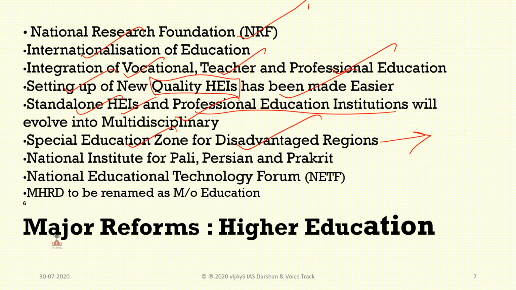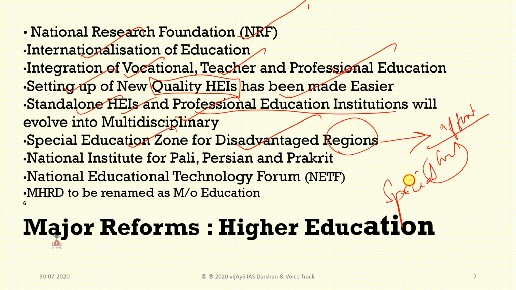Disadvantaged regions means regions which are not affordable for everything, and the government will be assisting those regions. Very special education will be given, usually in downtrodden areas or other very affected areas. A National Institute for Pali, Persian, and Prakrit will be made, and a National Educational Technology Forum will be established.